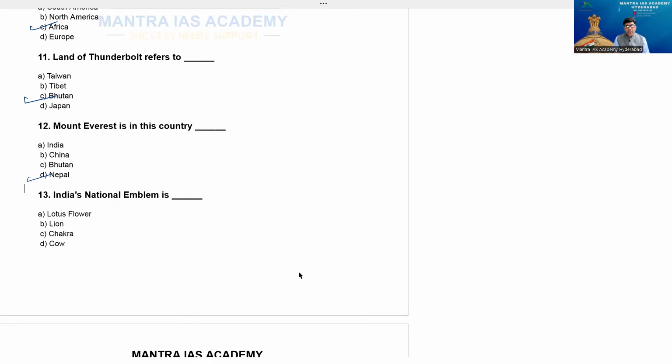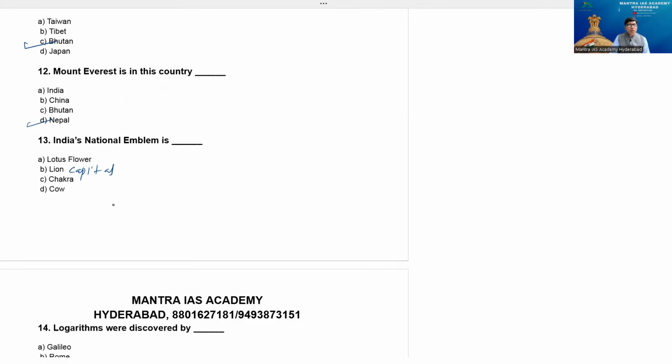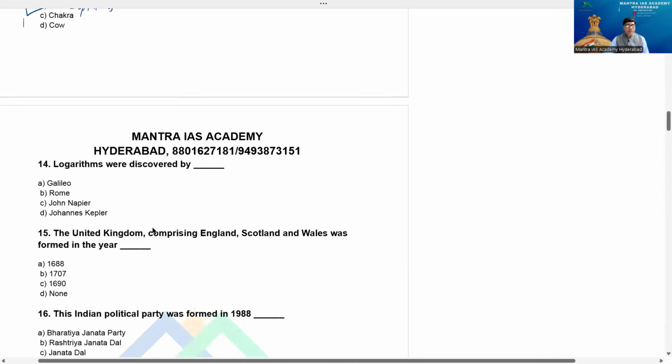Before that, we can have Lok Sabha, Rajya Sabha, parliament name. The national assembly, what do you call this? The national panchayat is the parliament name of Nepal, beta. So like that, one more question is there that I can ask you, the national cow, just wait and see, the animal it is, we have that answer also there. India's national emblem is lotus flower, lion capital, I have to write full, and chakra, D, cow. Answer is lion capital. Lion capital of Ashoka we have to mention.